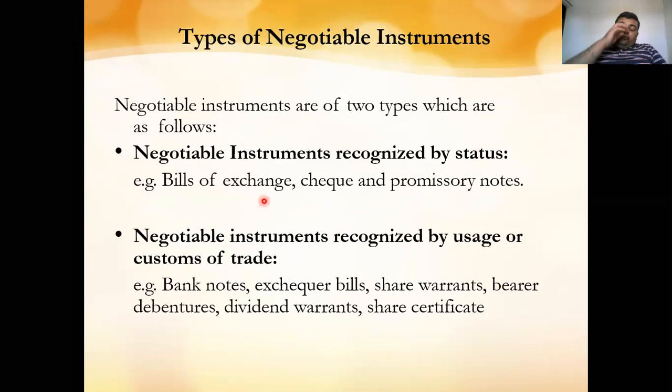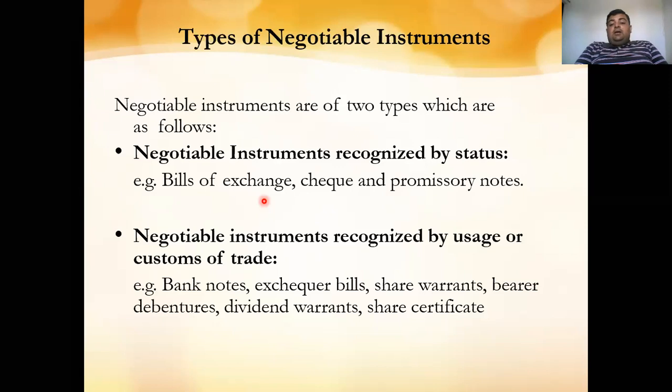Bills of exchange, as I have already discussed: if you have made a sale on credit, then you can get a bill signed by your debtor. You have a bill signed by your debtor with you. So this means the bill of exchange: you have exchanged the bill in return for your goods or commodities. Now you have the right to raise the bill on the due date to the buyer, or your debtor, for the payment. It is the duty of the debtor to pay the bill within the reasonable credit period.